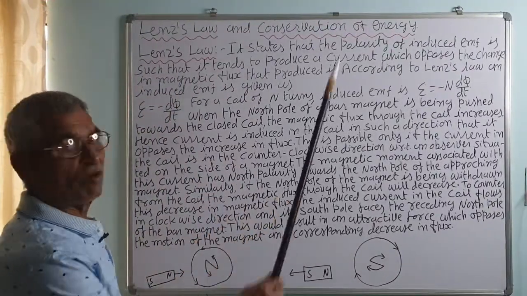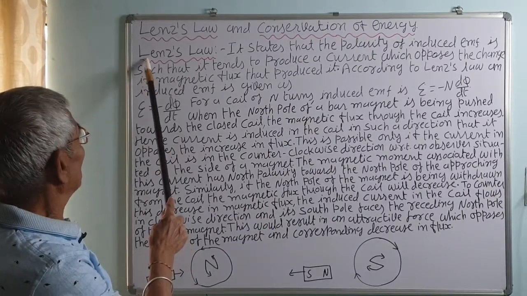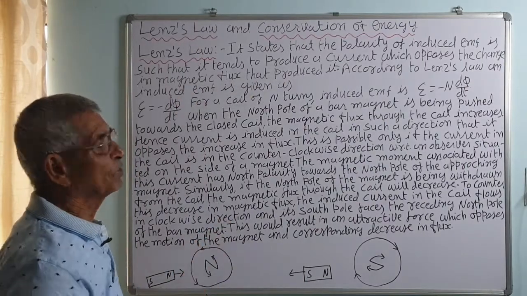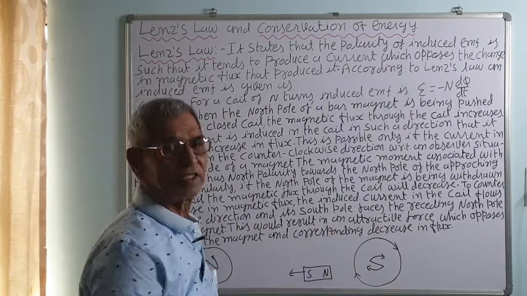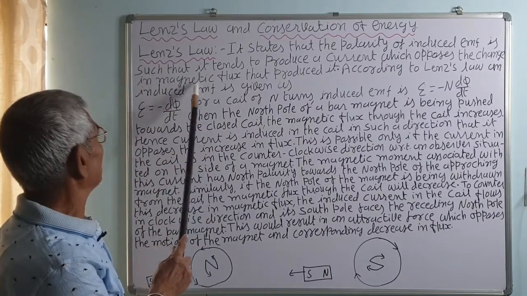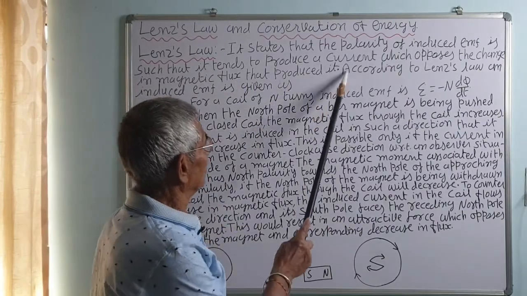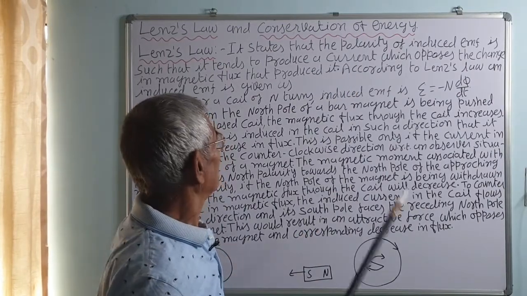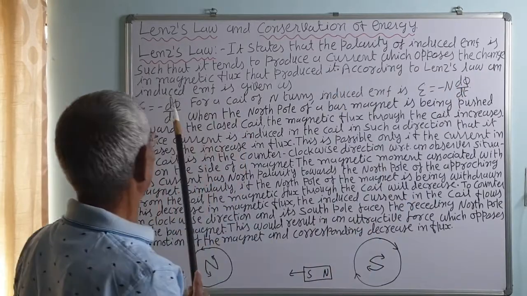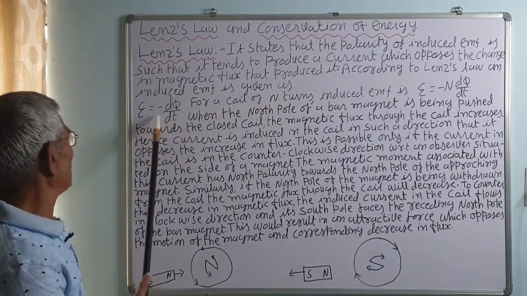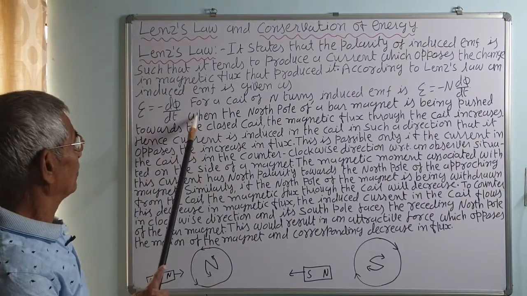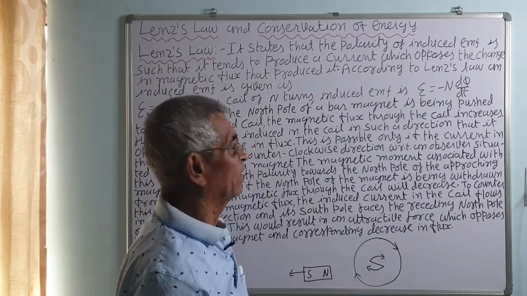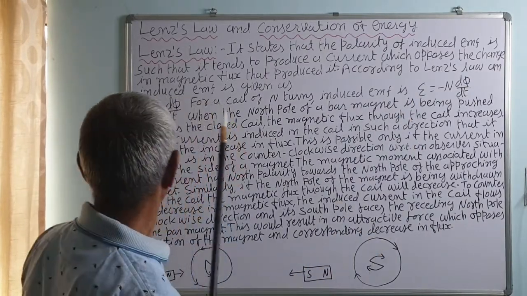Lenz's law and conservation of energy. The statement of Lenz's law states that the polarity of induced EMF is such that it tends to produce a current which opposes the change in the magnetic flux that produces it. The direction of the induced EMF is such that it opposes the very cause producing it. According to Lenz's law, the induced EMF is given as E is equal to minus d phi by dt. For a coil of n turns, the induced EMF is given by E is equal to minus n d phi by dt, as we have already discussed.